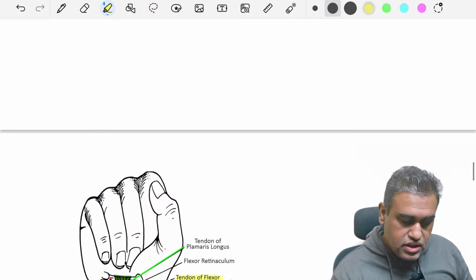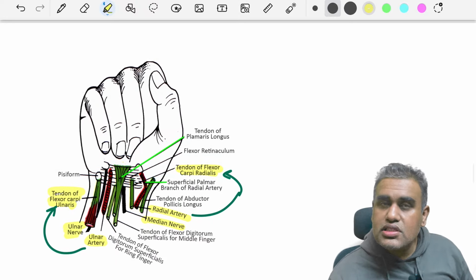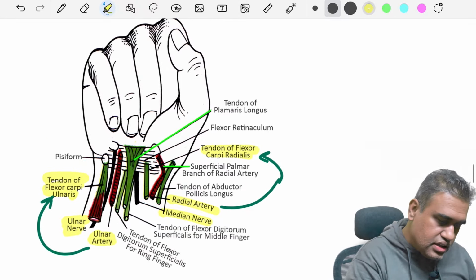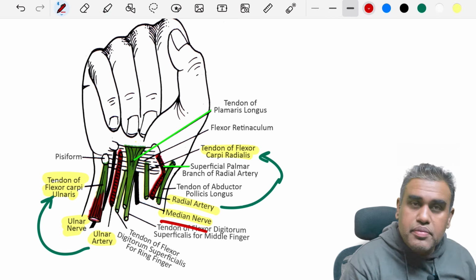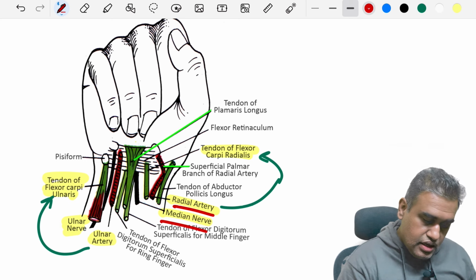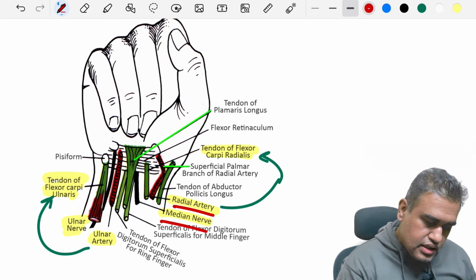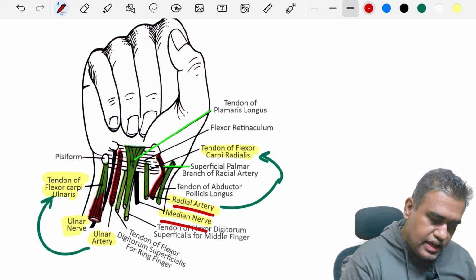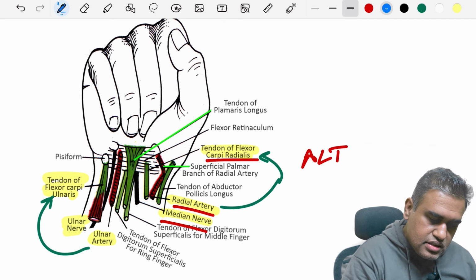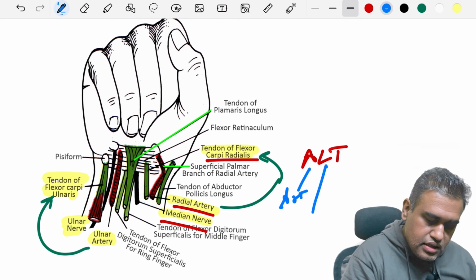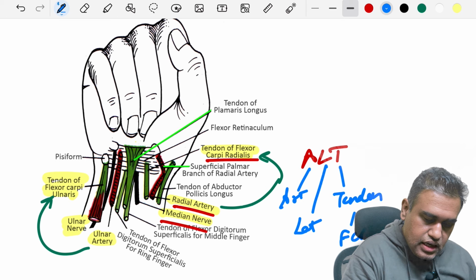Okay, so remember these few nerves and the important parts. Here is the image showing us two or three very important things. Let us see what they are. Over here, focus on the highlighted ones, the median nerve. Look at the radial artery and just remember that the radial artery is lying just lateral to the FCR. Remember the mnemonic ALT, where A is artery, L is lateral to, T is tendon. Now which tendon? FCR. Which artery?